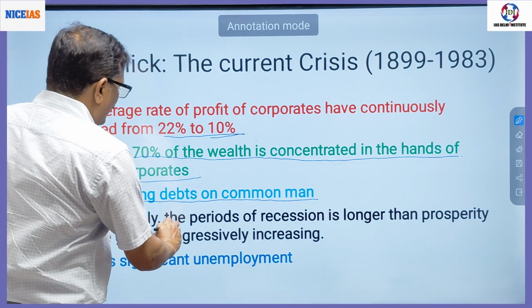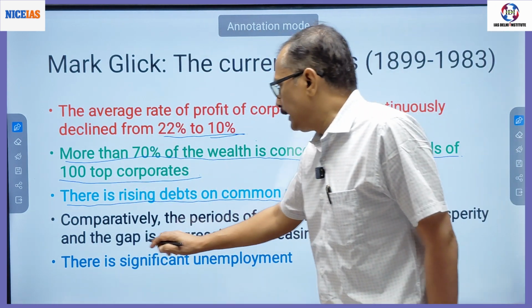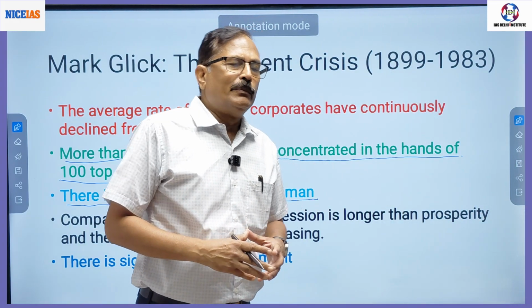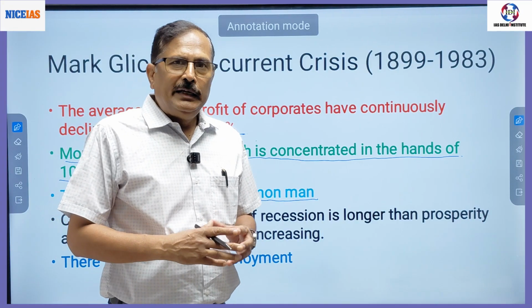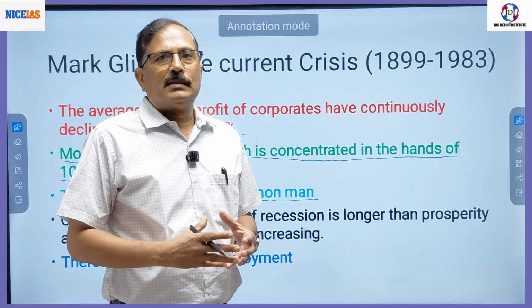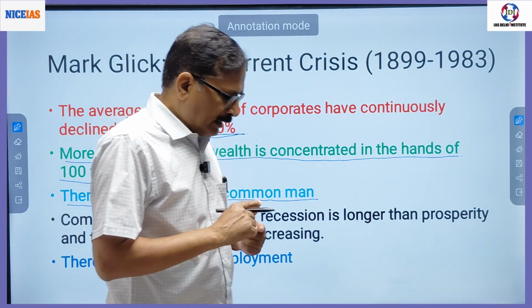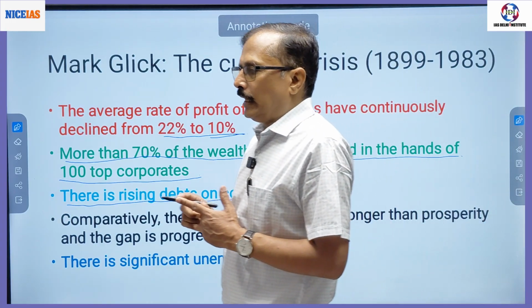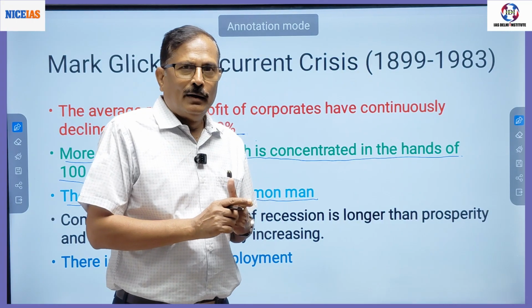Now comparatively, the periods of recession are longer than prosperity and the gap is progressively increasing. You all might know that the economy in the capitalist system moves in a cyclical way. There are certain periods called periods of prosperity or economic boom.